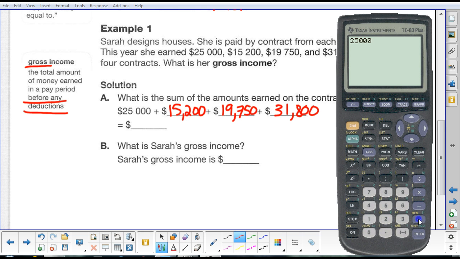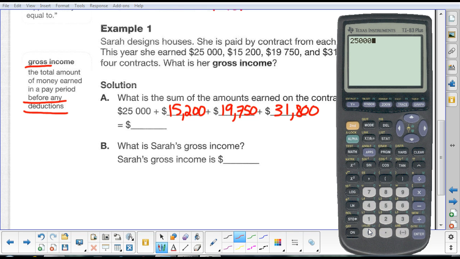25,000 plus 19,750 plus 31,800. Nope, let's try that again. Let's clear the whole thing and try it again.